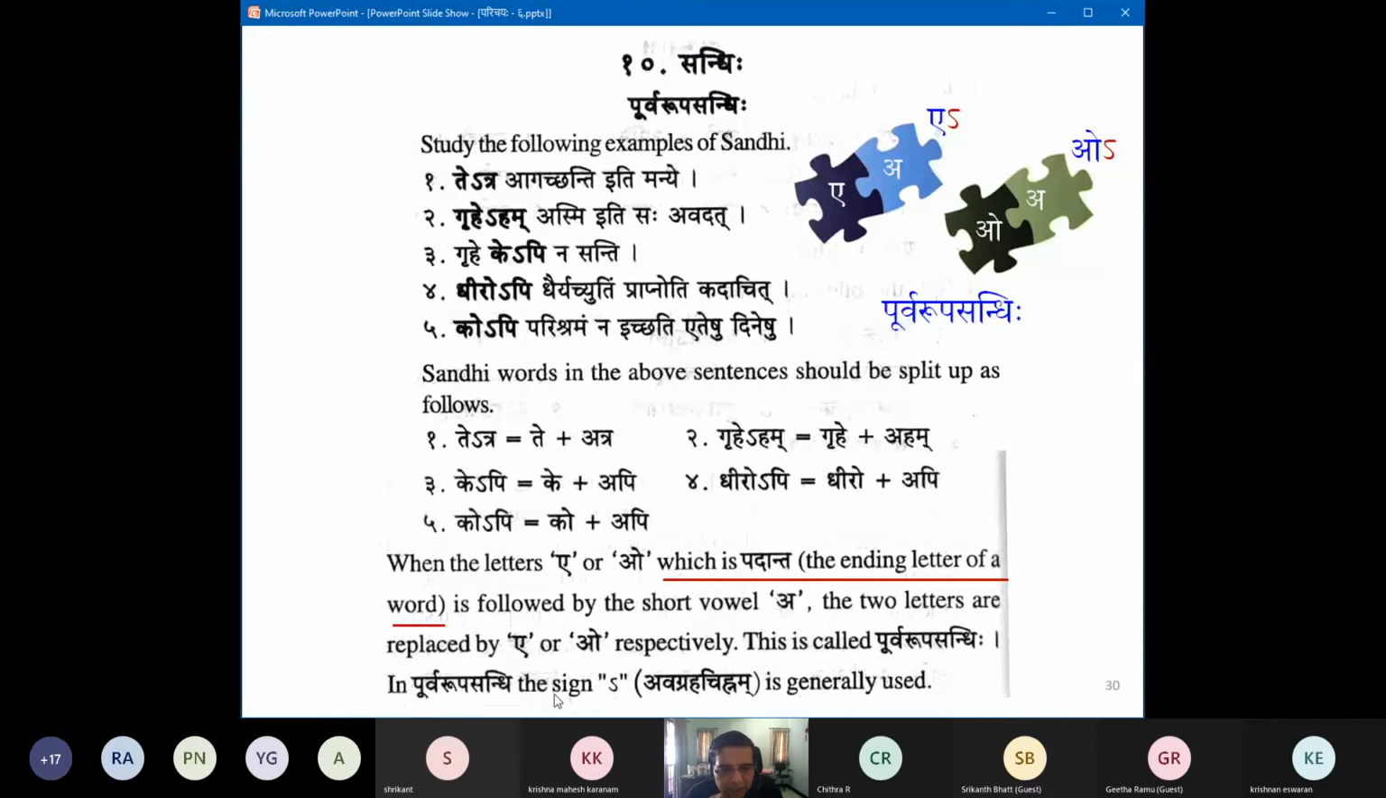In Purvarupa Sandhihi, the sign S, not exactly an S, it's a special S for Sanskritam, Avagraha Chinnham, is generally used. There is no way to really read it. It is a placeholder for an absent akara. So how can you read it? It's a funny thing to say. So actually it shows an abhava. It's very useful in written form. Otherwise we can get confused sometimes with our limited knowledge. So that's why it's helpful.